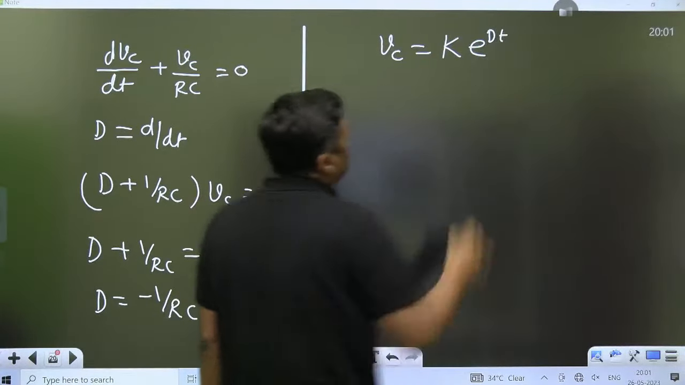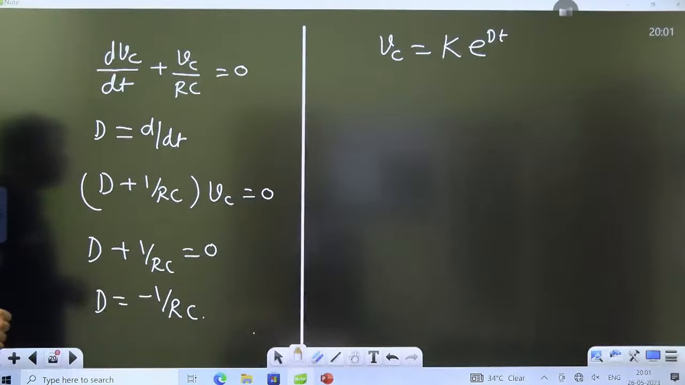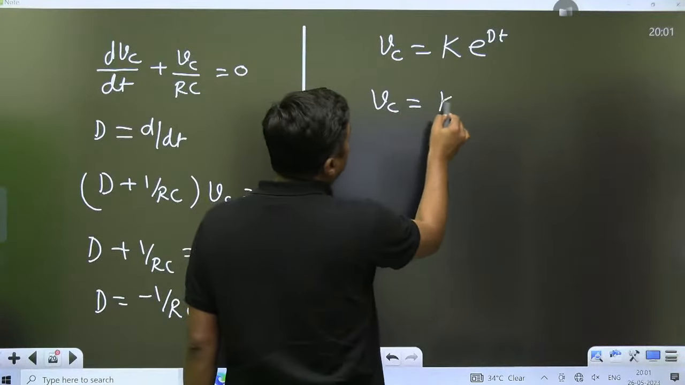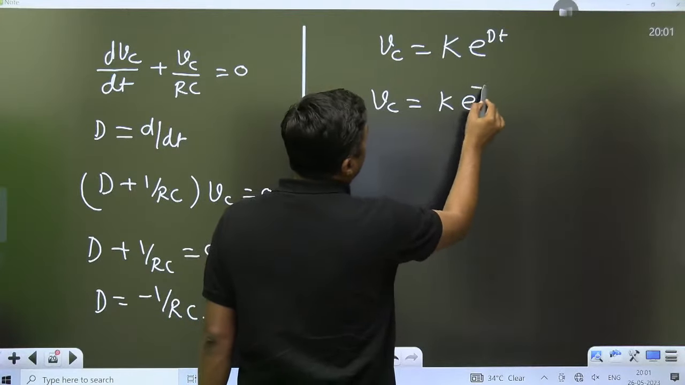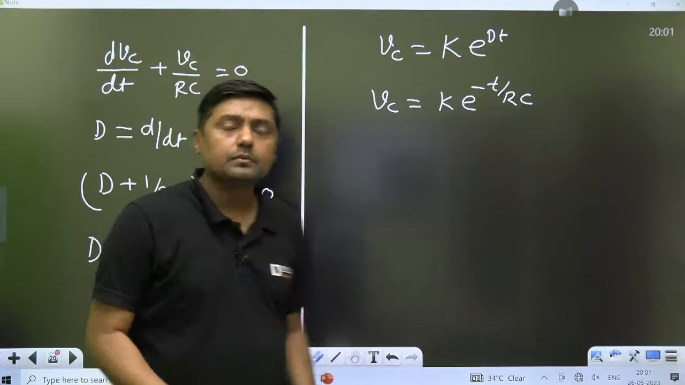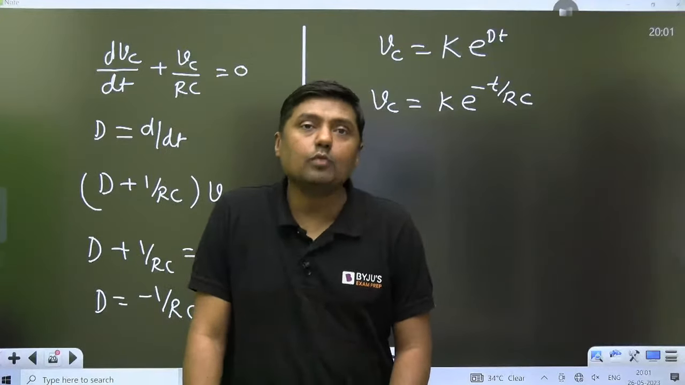What is the root? What is the value here? Minus 1 by RC. And that's why the solution will become Vc is equal to k times e raised to power minus t by RC. That is the equation. Okay, very simple. How can we find the value of k?